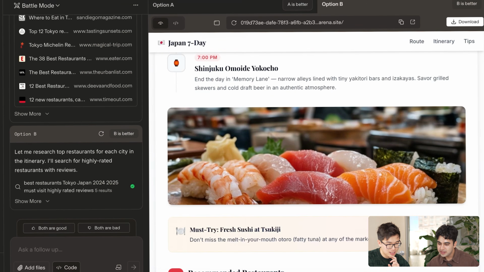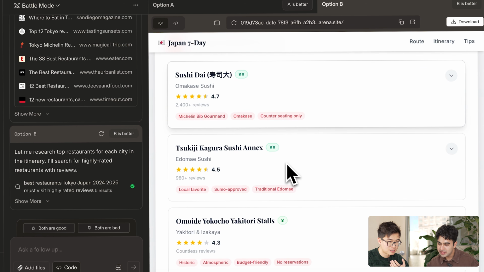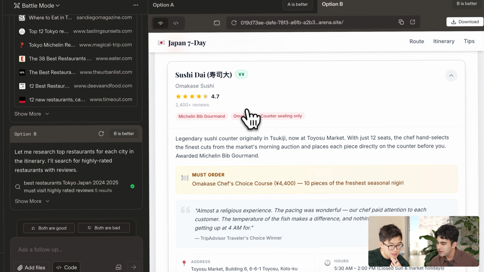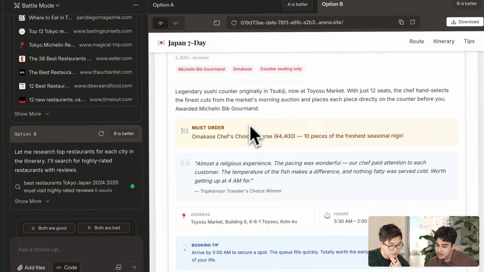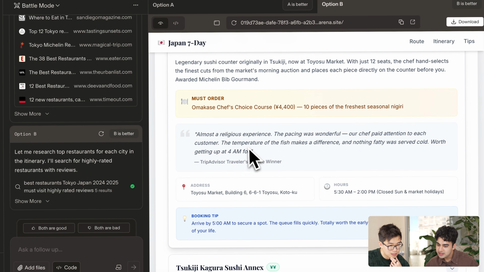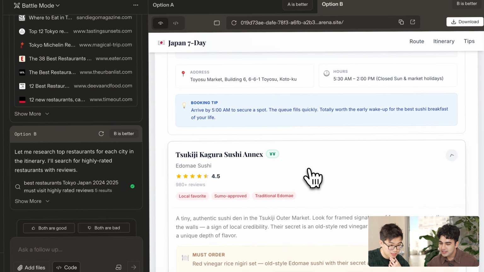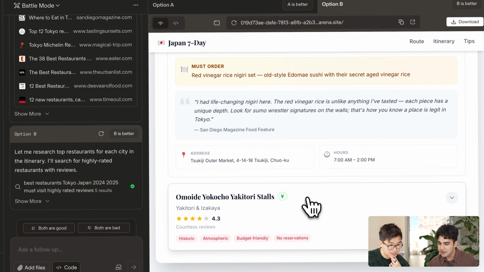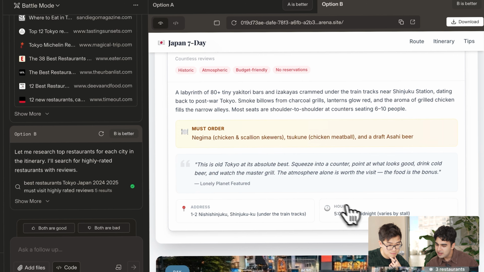Looks like it's ready as well. Oh wow, some different picks. That's cool. Also very solid. Also very, very detailed information when expanded, even quoting some reviews and sources. Wow. So this is from like TripAdvisor. It also has booking tips. Okay, so this is kind of going above and beyond. It has everything that option A has and more. Does a better job researching.